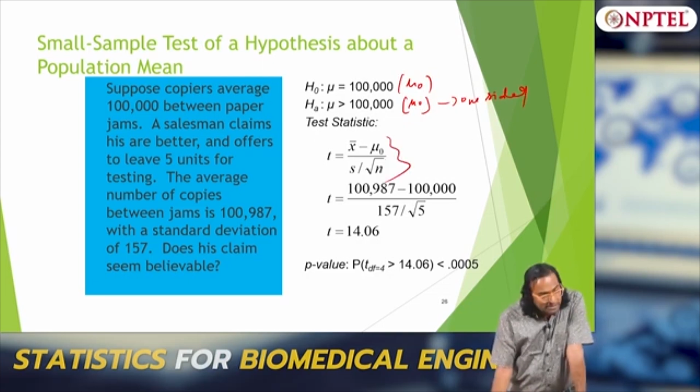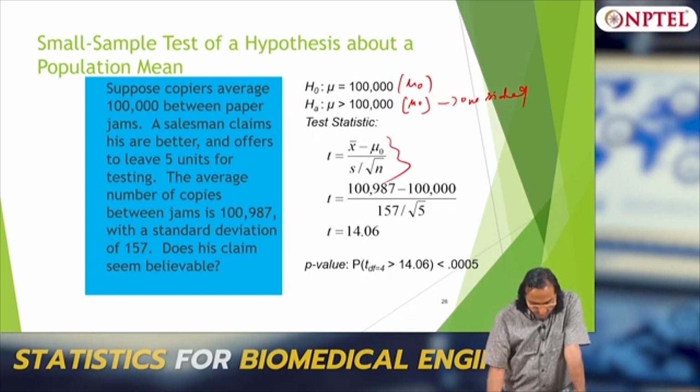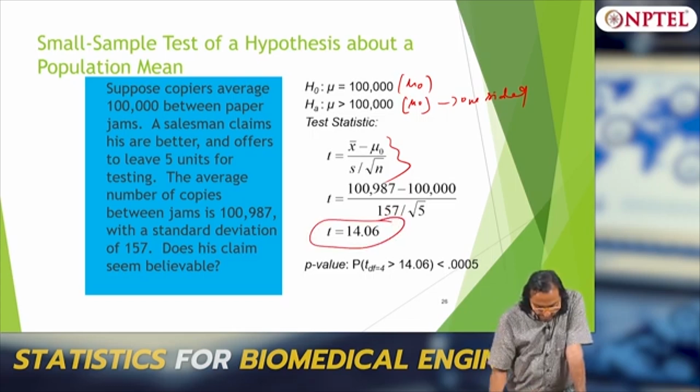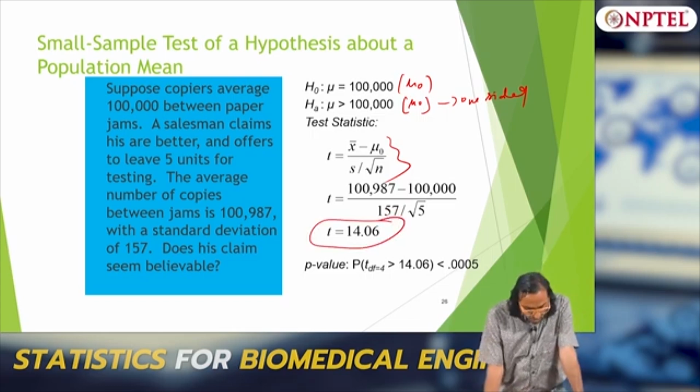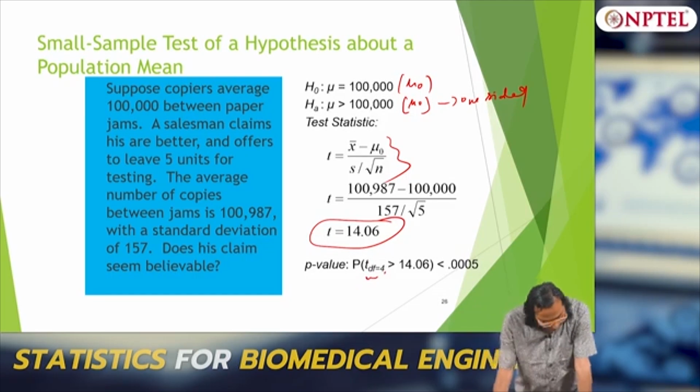and you can calculate this x bar minus mu by s over root n. Okay. So this is what I have, the T value, and I have to go and look for T with degrees of freedom equal to 4. Okay. So what is my P value?